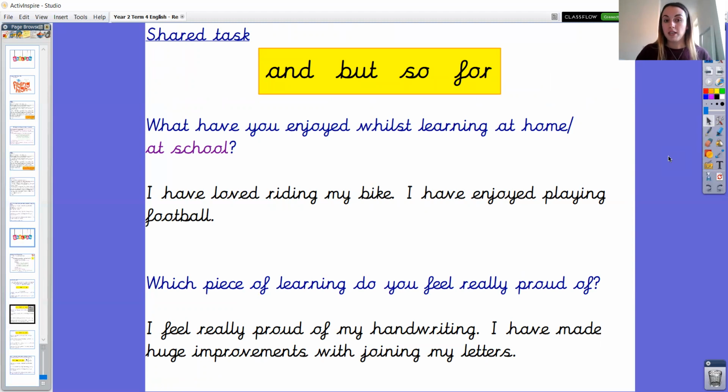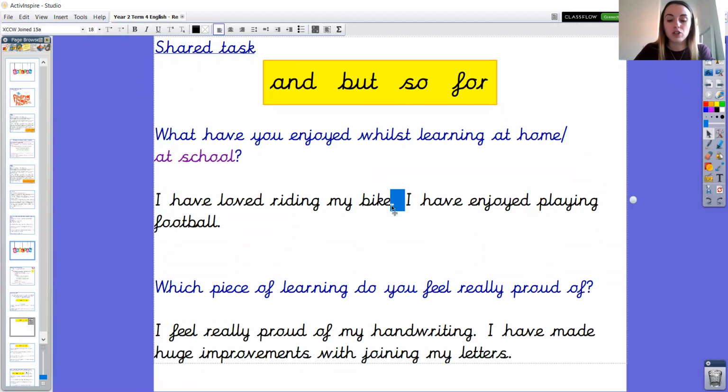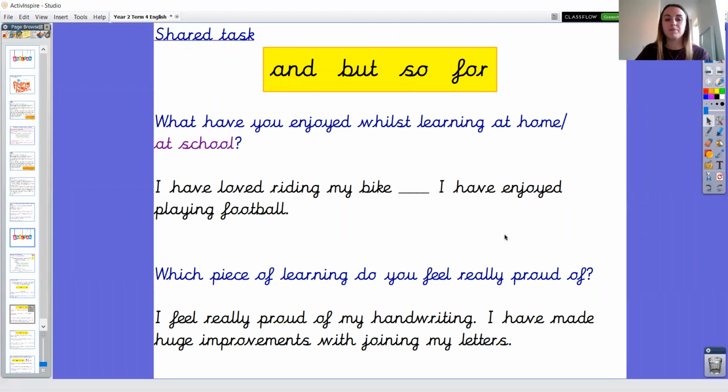So the first question is, what have you enjoyed whilst learning at home or at school? I've written, I have loved riding my bike. Full stop. I have enjoyed playing football. Full stop. So I'm wondering, year 2, what coordinating conjunction could we use here instead of this full stop to join together the two main clauses?